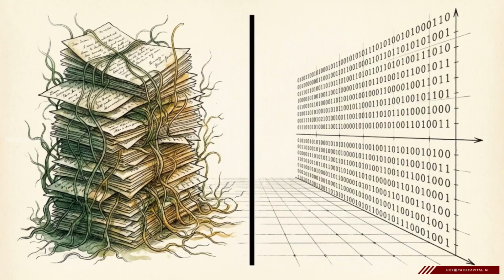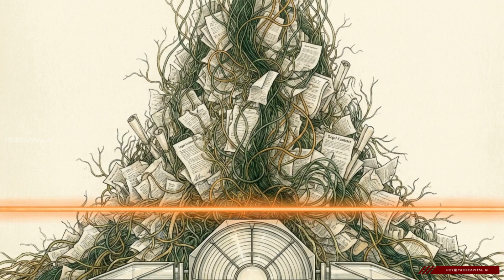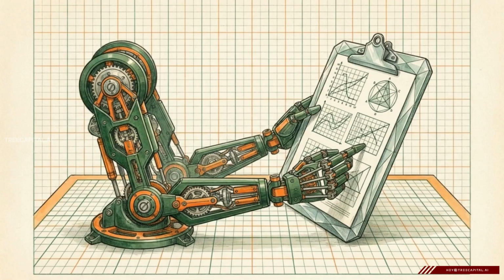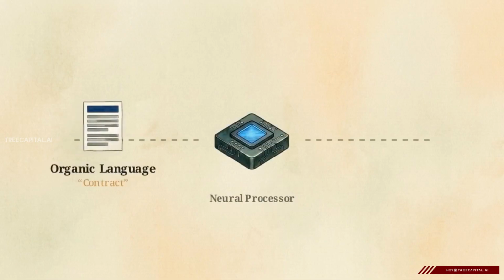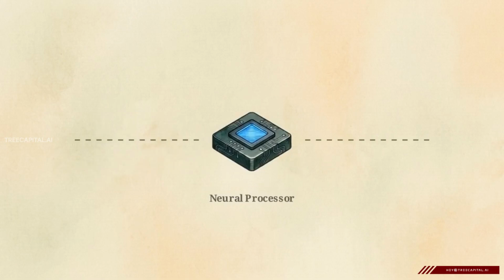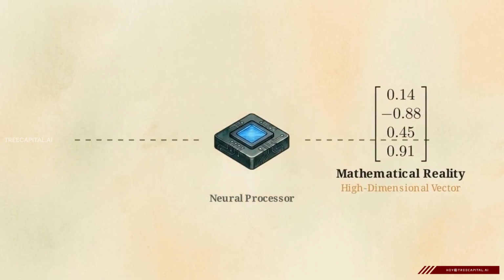This disconnect creates the semantic gap. It is a barrier that prevents machines from making sense of the mountains of unstructured emails, contracts, and research papers generated by global industries every day. For a machine to act as an effective enterprise assistant, it first needs a system that can translate our organic language into a mathematical reality.